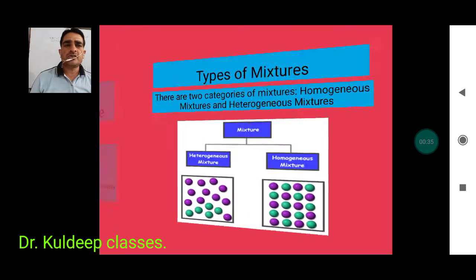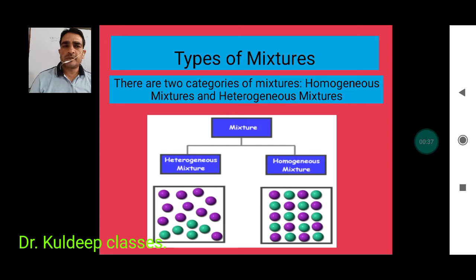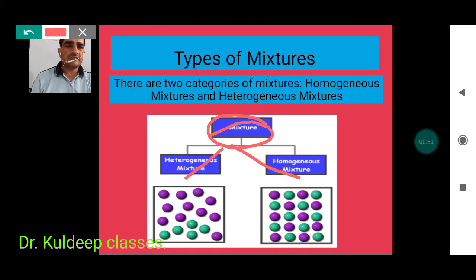And for the types of mixtures, there are two categories: the homogeneous mixture as well as the heterogeneous mixture. Homogeneous mixture means the composition of the components is the same throughout the mixture.